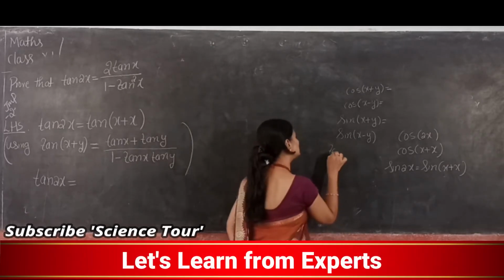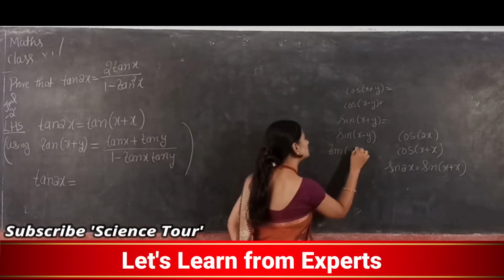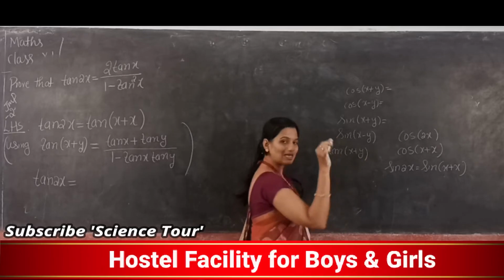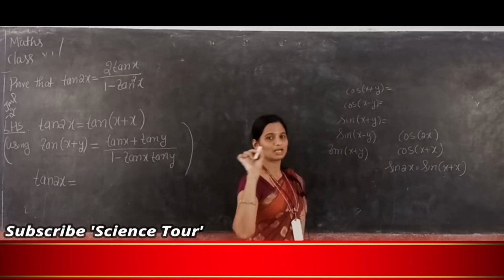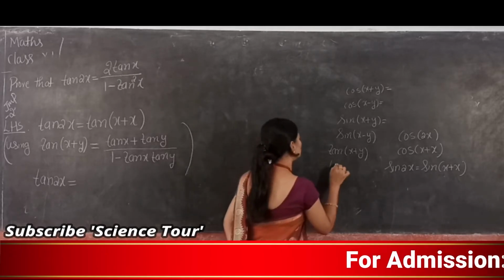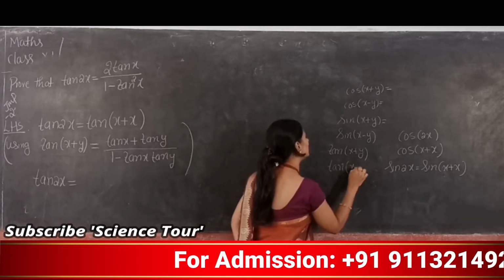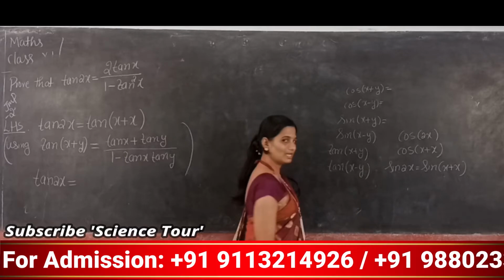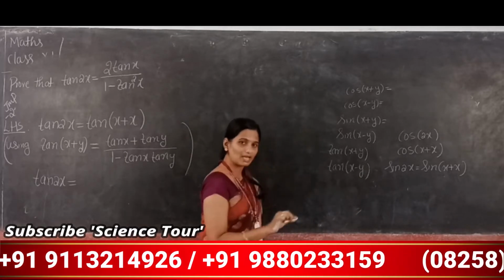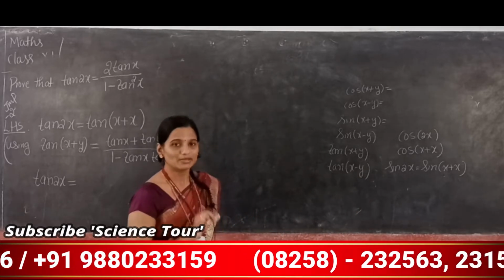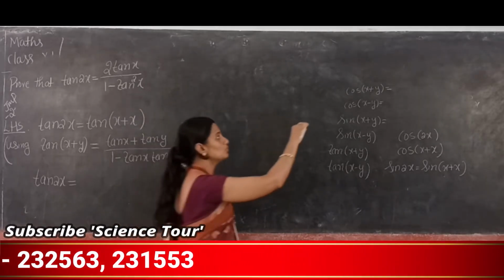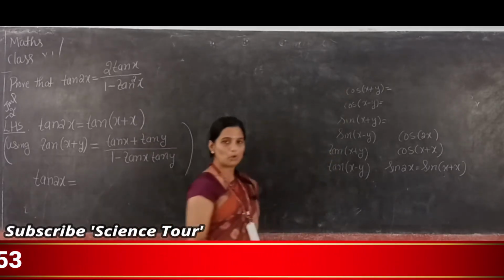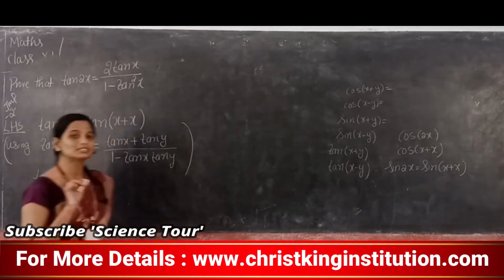Now next is the important tan x plus y. What is the formula? Tan x plus tan y divided by 1 minus tan x into tan y. Next one is tan x minus y. So tan x minus y is what? Tan x minus tan y divided by 1 plus tan x into tan y. You must know at least these 6 sum and difference angle formulas.